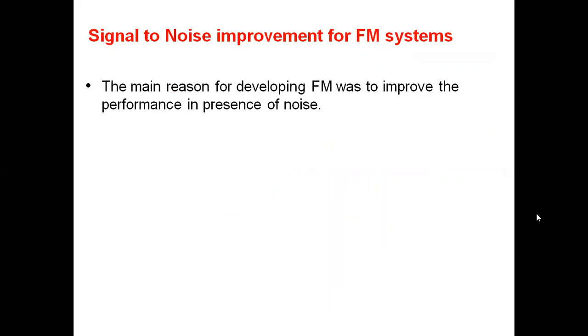So now we'll talk about the signal to noise ratio improvements for FM system. The main reason for developing the FM wave is to improve the performance of the signal in the presence of noise. We require better discrimination against noise and interference. That is the reason we are going for the angle modulation process.